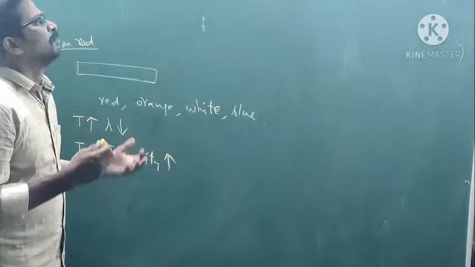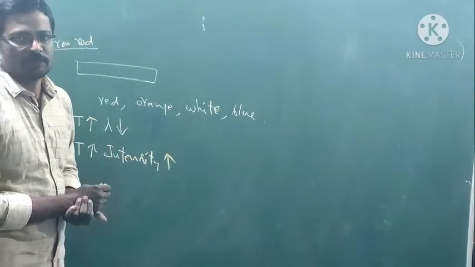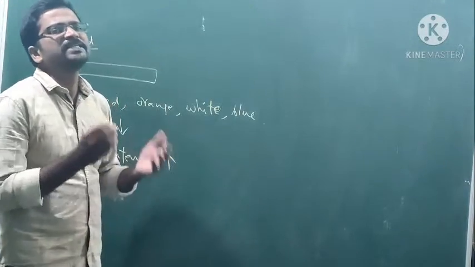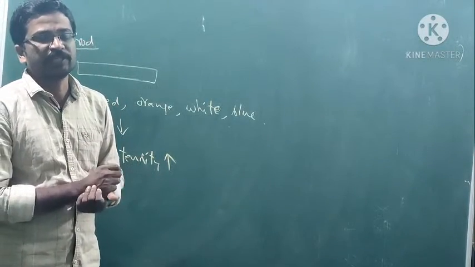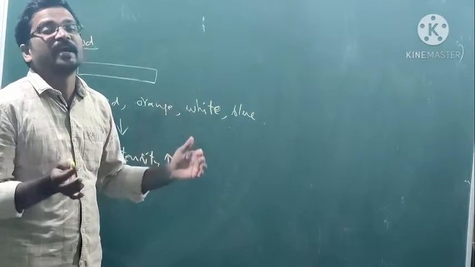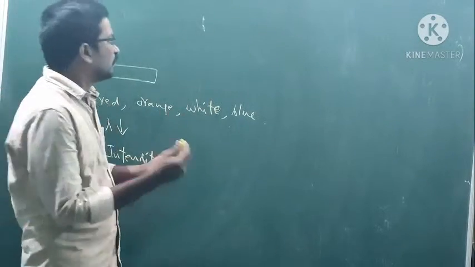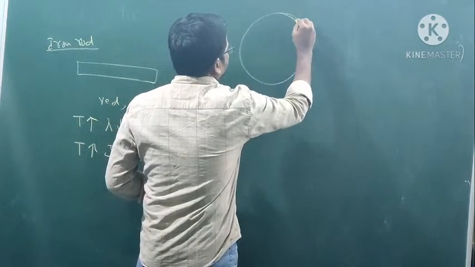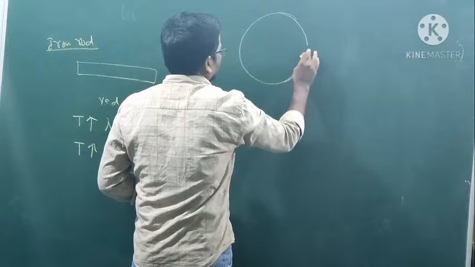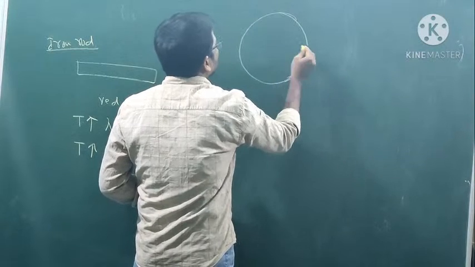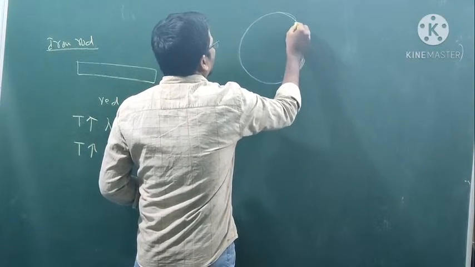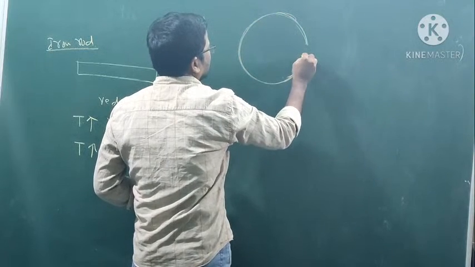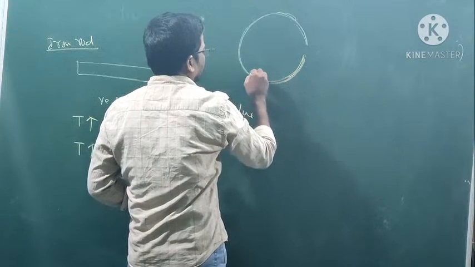Next, what is the meaning of black body? Black body is an imaginary concept. A black body does not exist; it is an imaginary concept. I may write it like this: a black body is a platinum metal coated with carbon black.